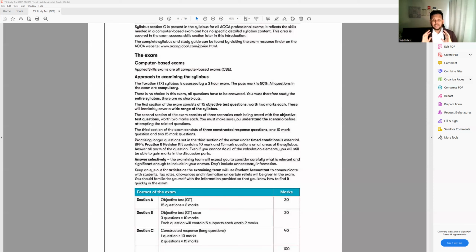Time management means you have to finish your exam within the time. How do you do that? That is called time management. If you are good at these 2 things, then I would say it's not very difficult to pass this paper. And as I said before, it's a very interesting paper, and you will learn a lot from the tax point of view.